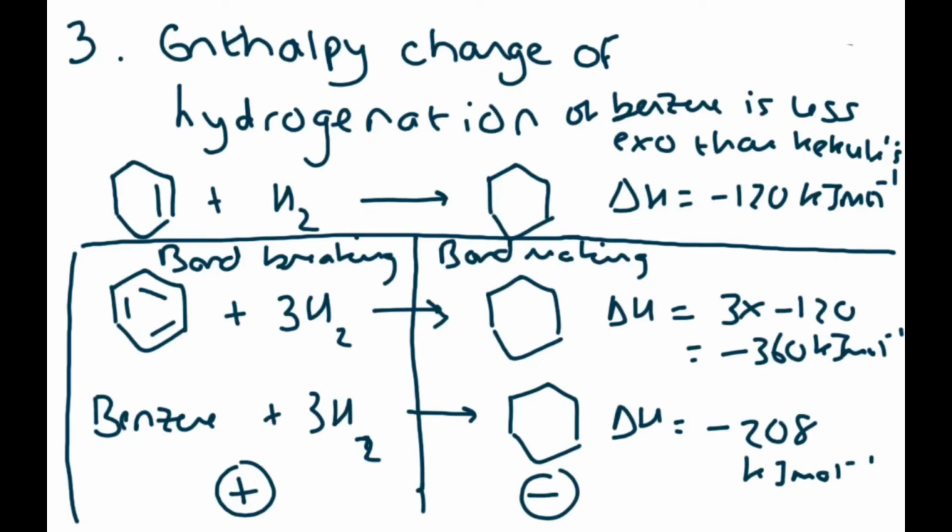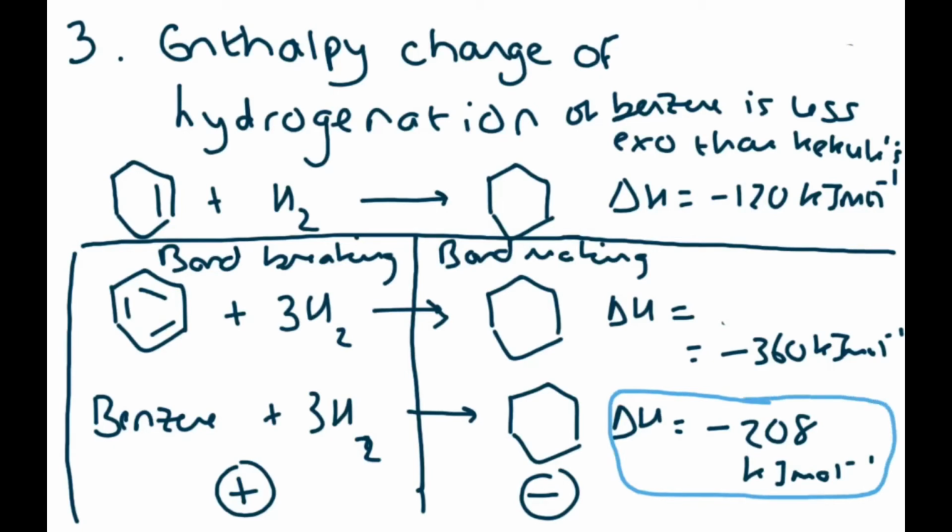Okay, so if overall benzene is minus 208, it's not as exothermic. Okay, so let's just think about this. Kekulé's model is minus 360, but benzene is actually minus 208.